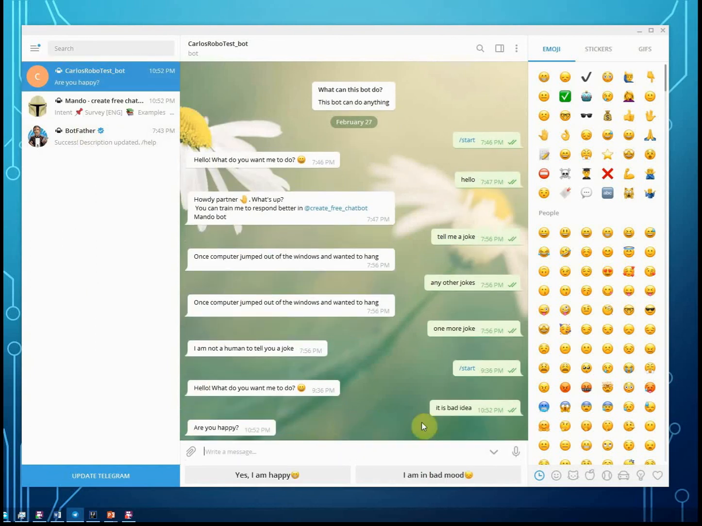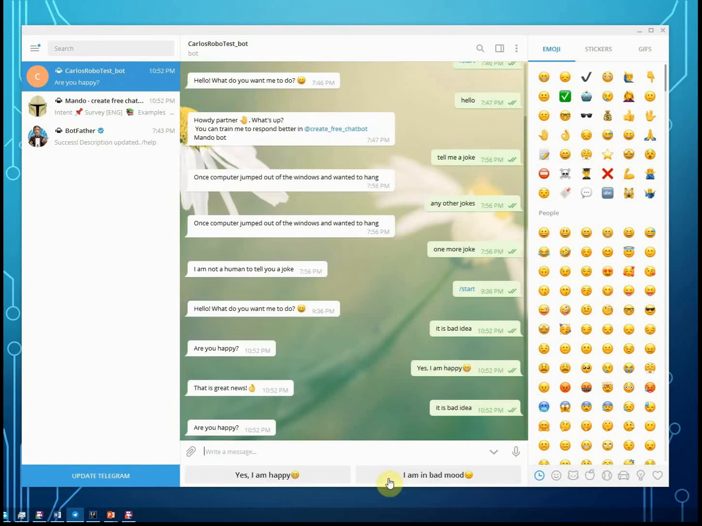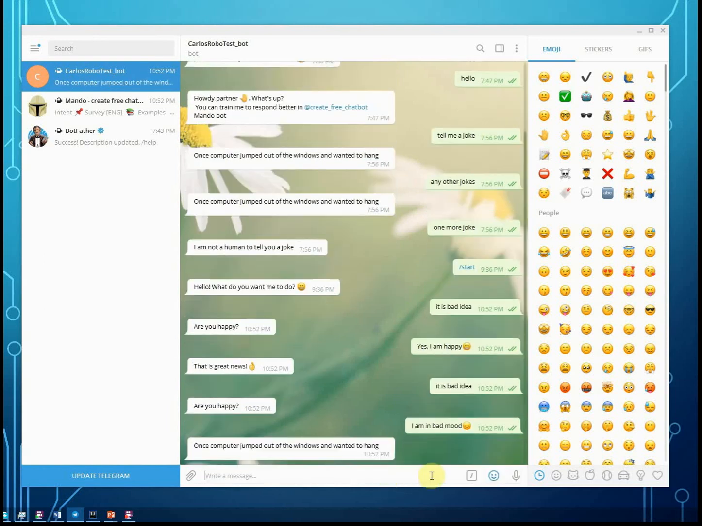So we write "it is bad idea," and then we clearly see that this is the survey, because we got "Are you happy?" and two buttons. Let's try to press "Yes, I'm happy," and then you see this is the great news intent that we created before. Let's try another and hit "I'm in bad mood." So right now it is hitting the joke intent, and we got the joke from the bot. Done.